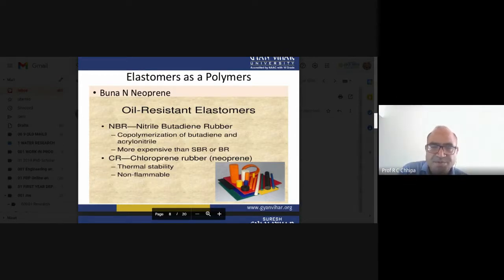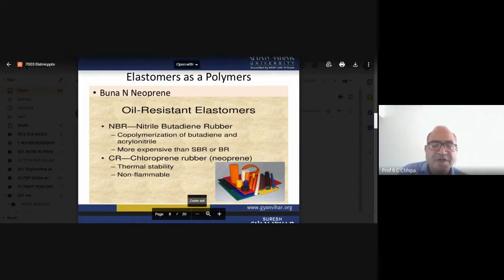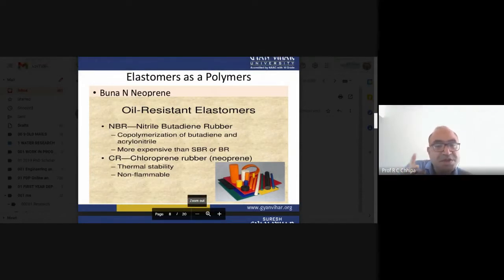At the time of the Second World War, this was also called neoprene rubber. Here there is thermal stability, and one more thing is that it is non-flammable. So whatever characteristics and technology we are using, basic chemistry is involved.